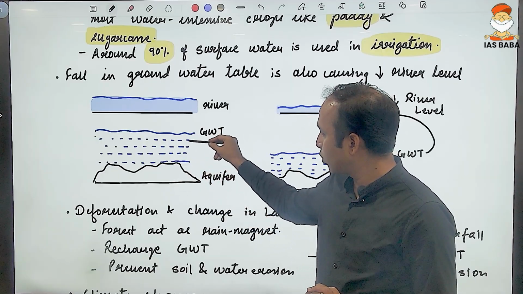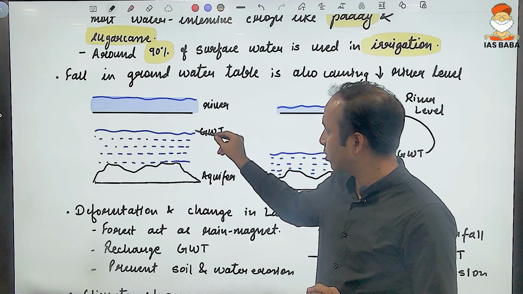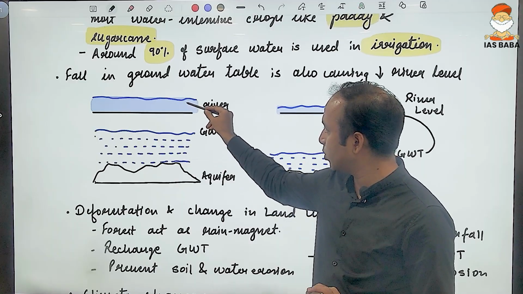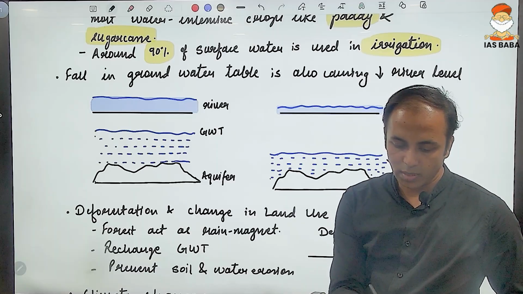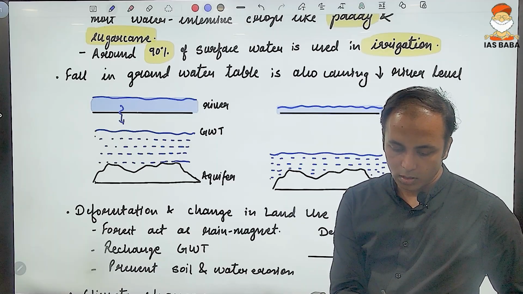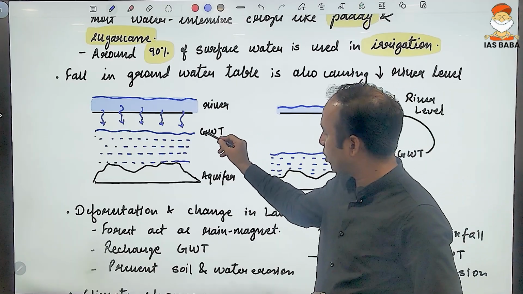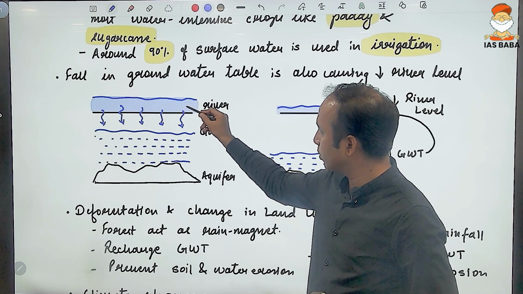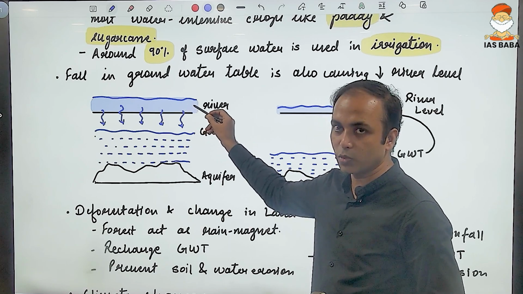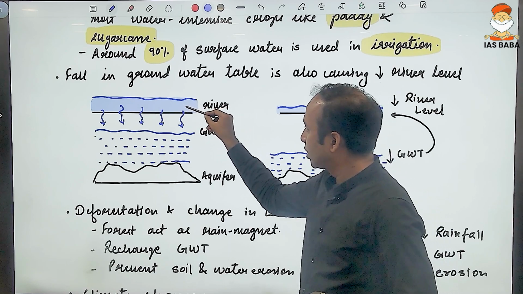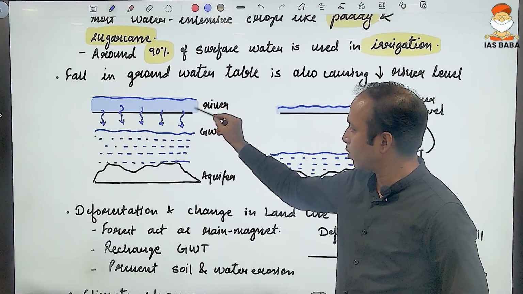So if the groundwater falls, then the surface water which percolates down and recharges the groundwater table is affected. This fall in the groundwater table will also lead to the fall of the surface water. Thereby, this surface water would also fall down.